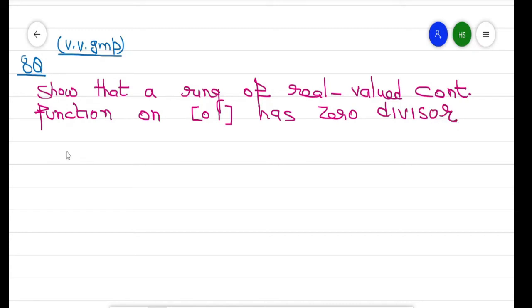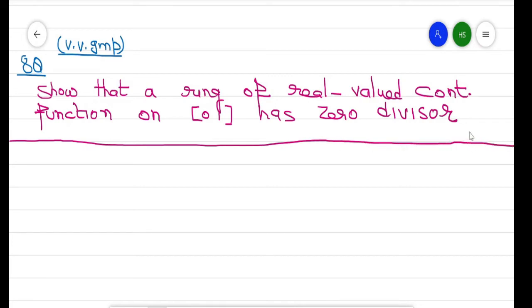So first understand what zero divisor means. Zero divisor means f non-zero, g non-zero, but their product is 0. Without zero divisor means if fg equals 0, then either f is 0 or g is 0. Now we are talking about the real valued continuous functions on [0,1].